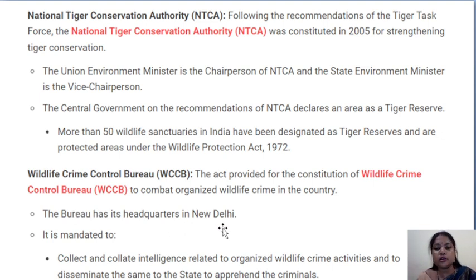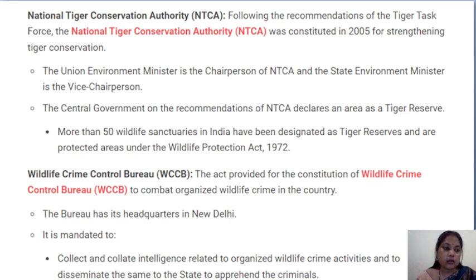So another important question: where is the headquarters of the Wildlife Crime Control Bureau located? It is at New Delhi, and it is mandated to collect and collate intelligence related to organized wildlife crime activities and to disseminate the same to the states to apprehend the criminals.